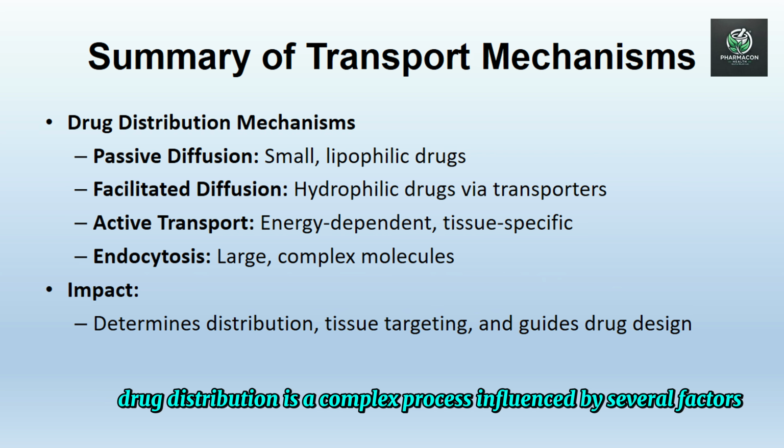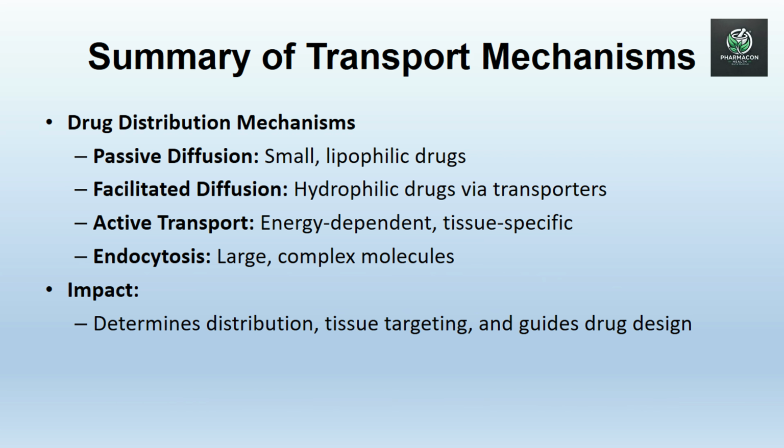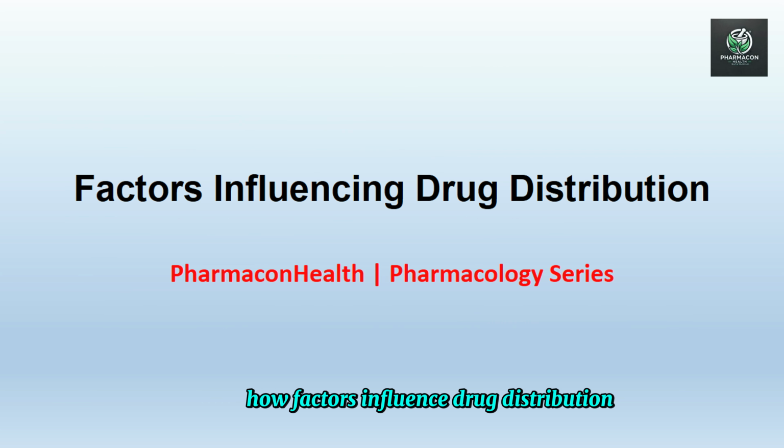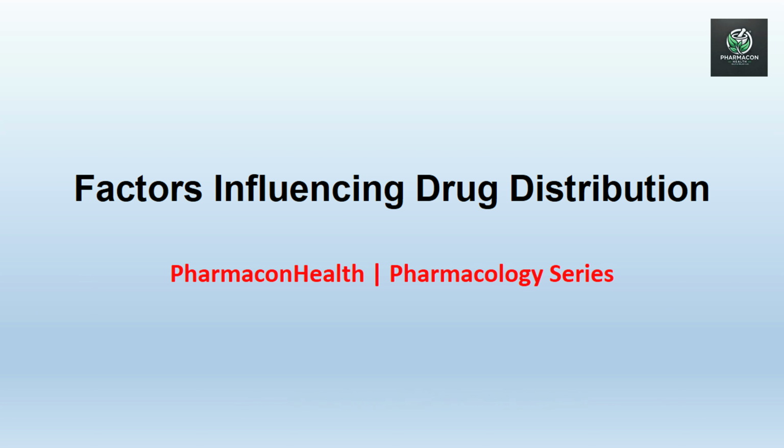Drug distribution is a complex process influenced by several factors. Understanding these helps predict where and how a drug acts in the body. How factors influence drug distribution. Let's examine each factor with examples.